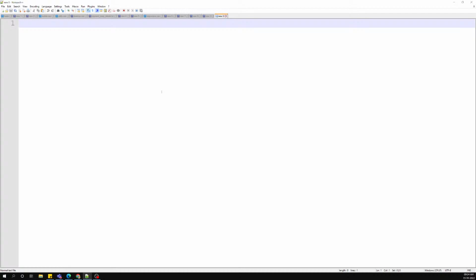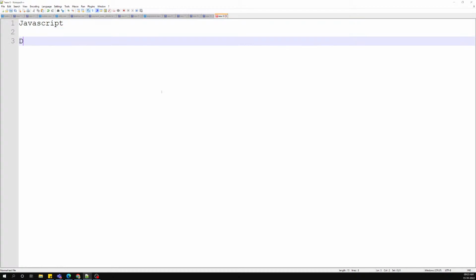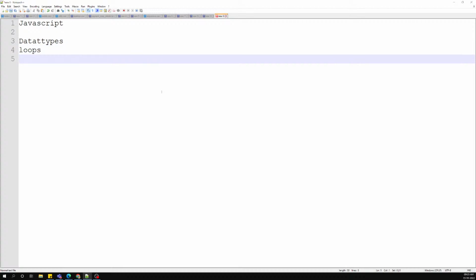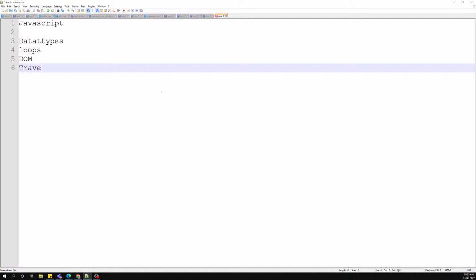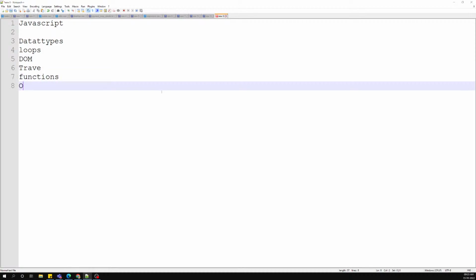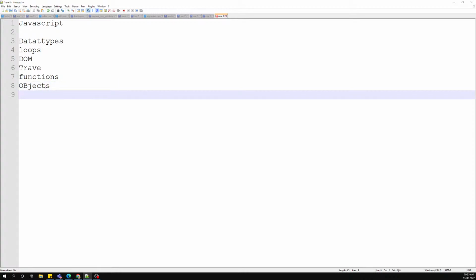Now let's say that up to now we have learned JavaScript, right? So many things we have learned. We have learned about the data types, loops. Almost all the main concepts we have learned. We have learned about the DOM, traversing the DOM, functions, objects. These are some of the things we have learned.